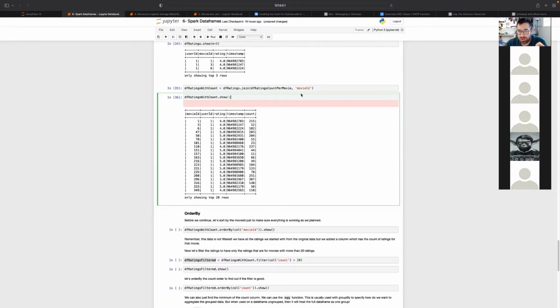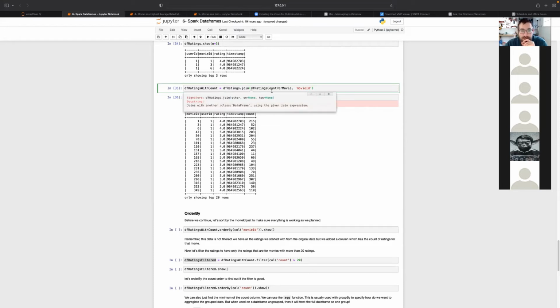So the join, however, there are types of join, and they are very similar to the SQL joins. By default, it's the inner join. Do you know the differences between them? I'm going to be honest, I don't remember all the SQL joins. I probably should, but yeah.